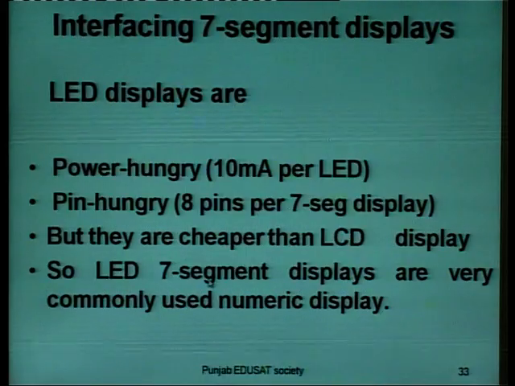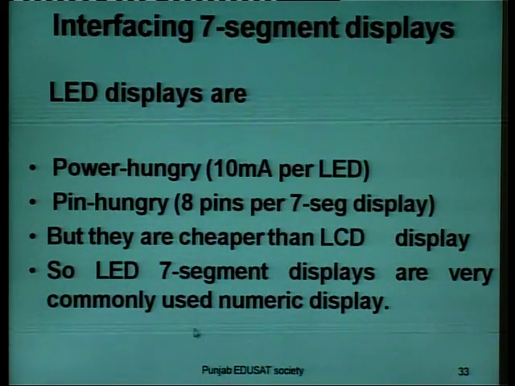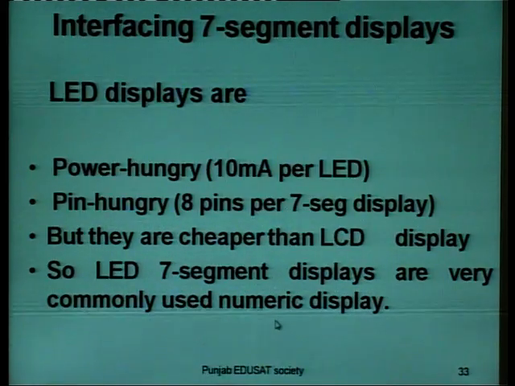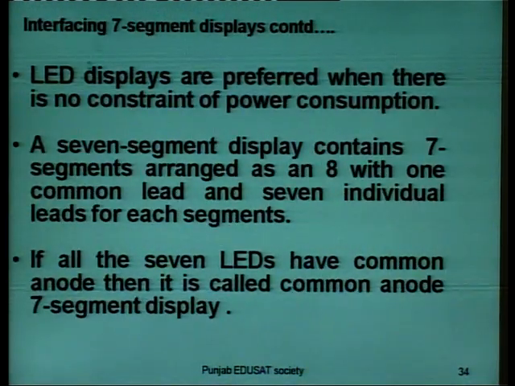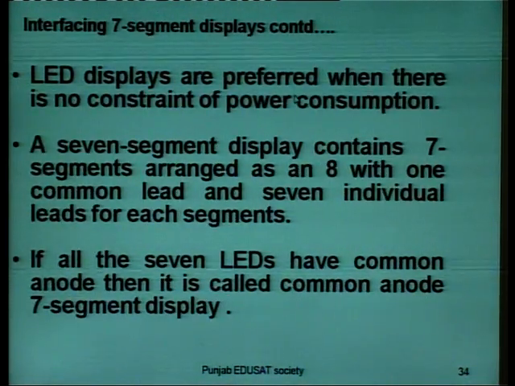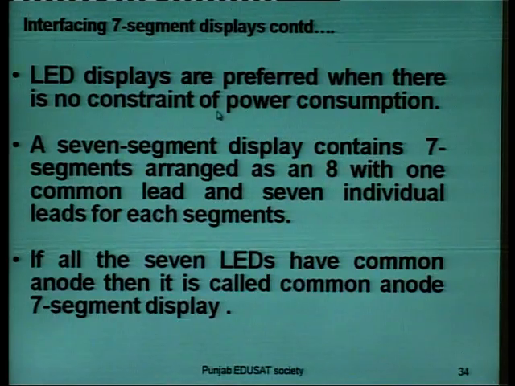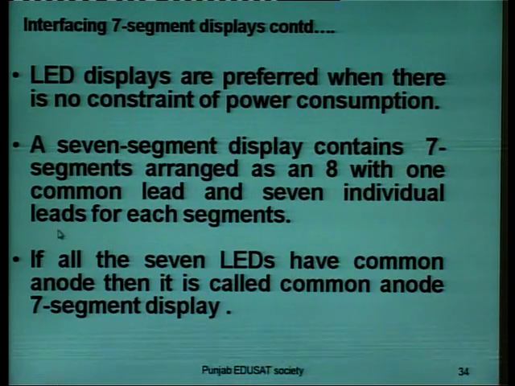So LED 7-segment displays are very commonly used numeric displays. LED displays are preferred when there is no constraint of power consumption. A 7-segment display contains 7 segments arranged as an 8 with 1 common lead and 7 individual leads for each segment.